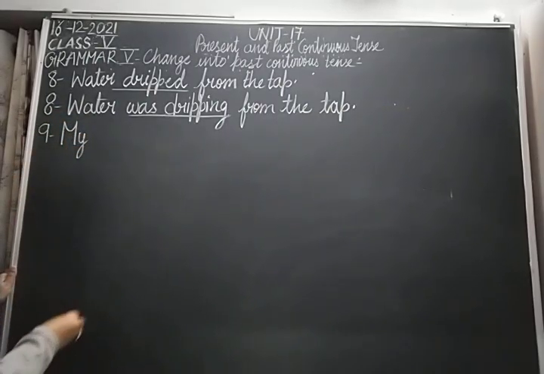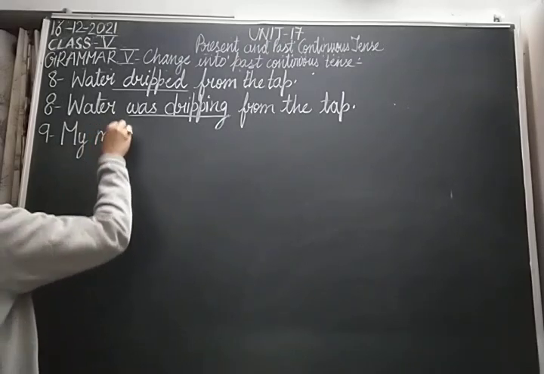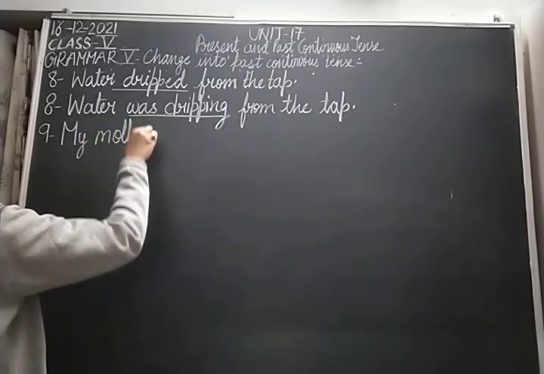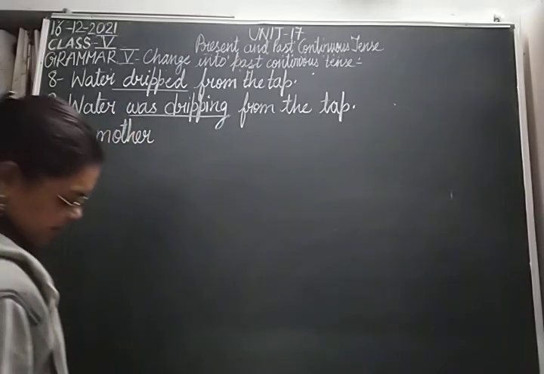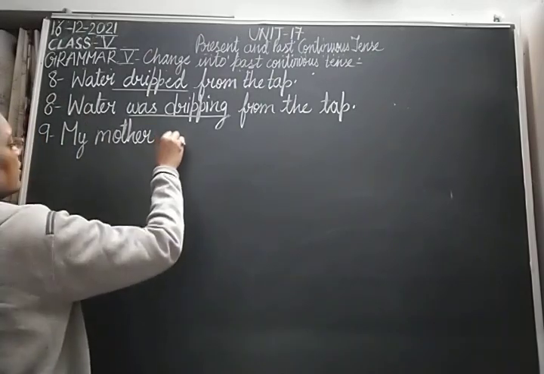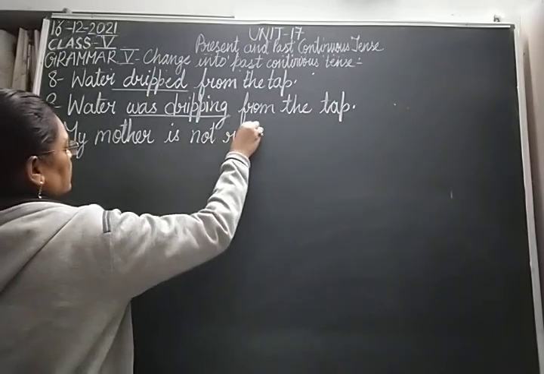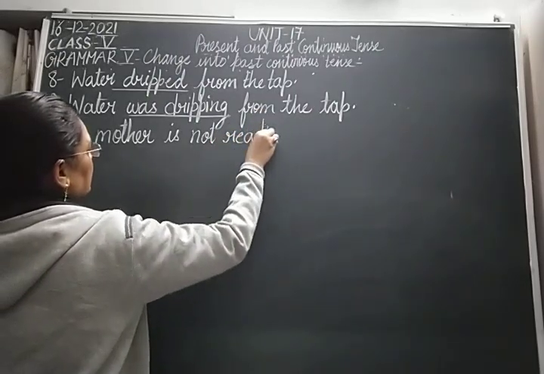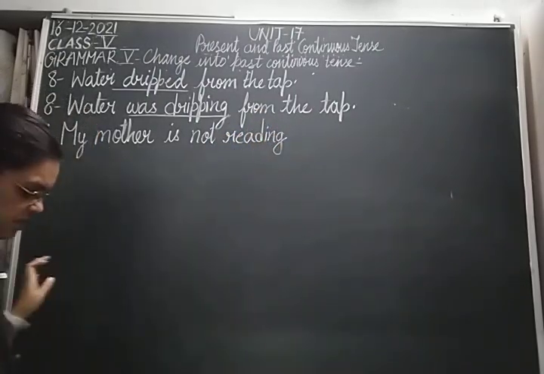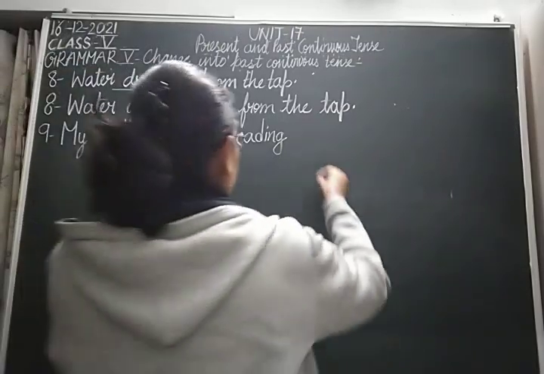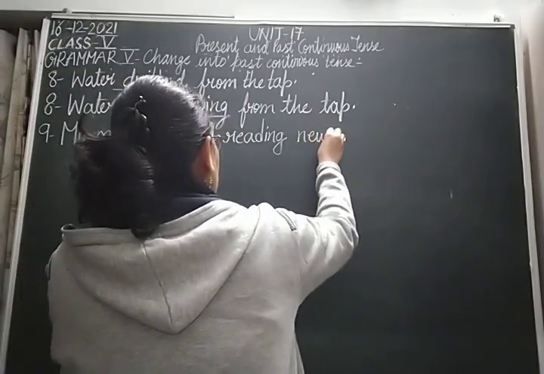My mother is not reading newspaper. Fine.